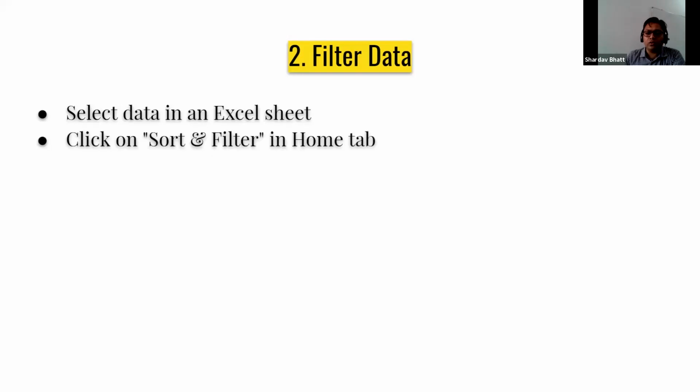I'll show you how it looks. And finally, click on Filter. Then you'll be able to see some filter signs in front of each column, and then you can do all types of analysis, for example, top 10 items, top 10% of items, and sorting. We'll see all these things.